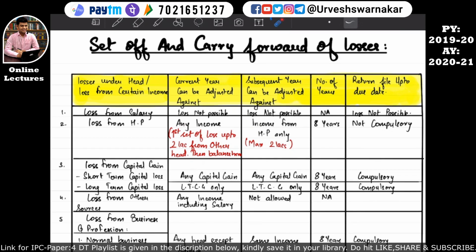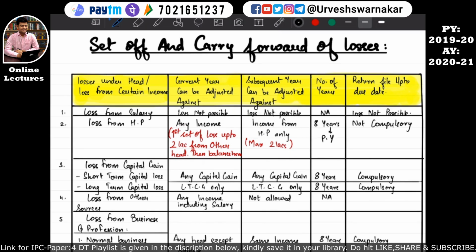Okay, so up to how many years can the loss from the house property be carried forward if that loss has not been 100% set off against the income in the previous year, in the first year when such loss was incurred? So from the first year, the loss which has been incurred can be carried forward up to 8 previous years. Okay, number of years, that means 8 previous years. Year means previous year. Okay, I hope this is quite clear.